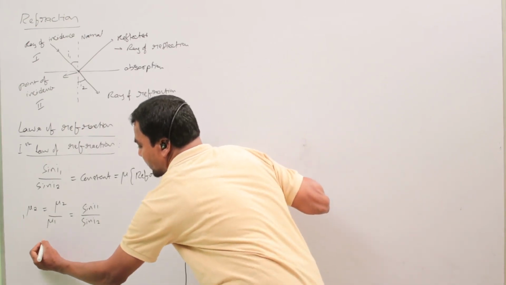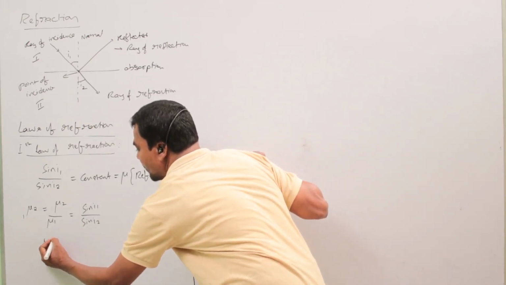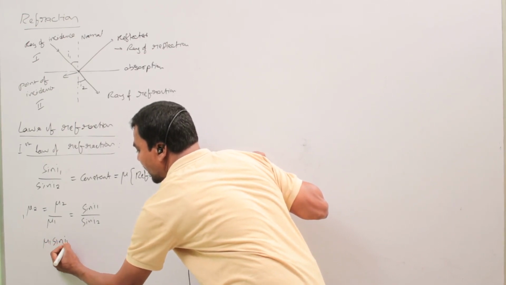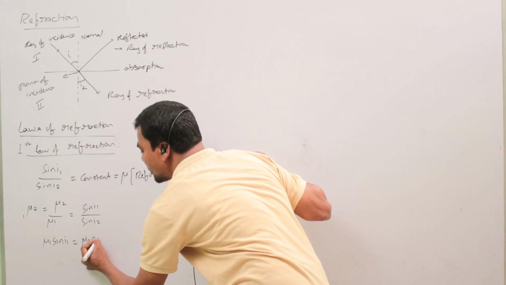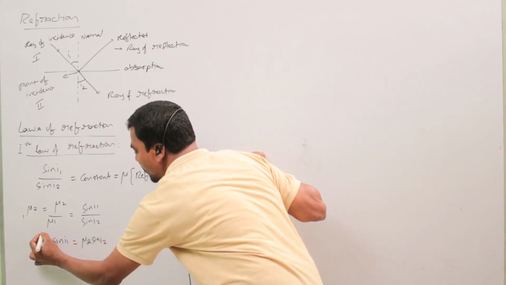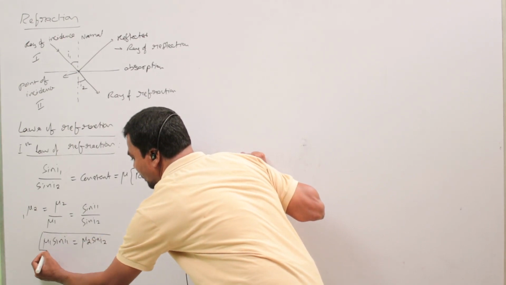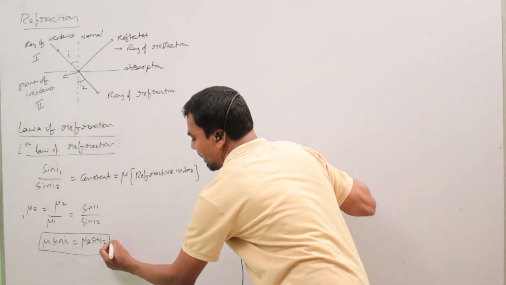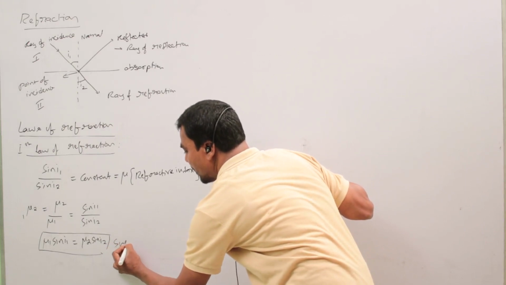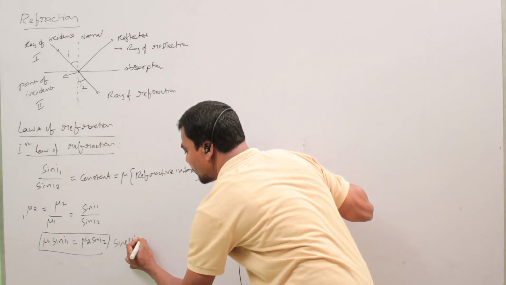Again, it is written as mu1 sine I1 equals mu2 sine I2. So this comes from the first law of refraction, and it is named Snell's law.